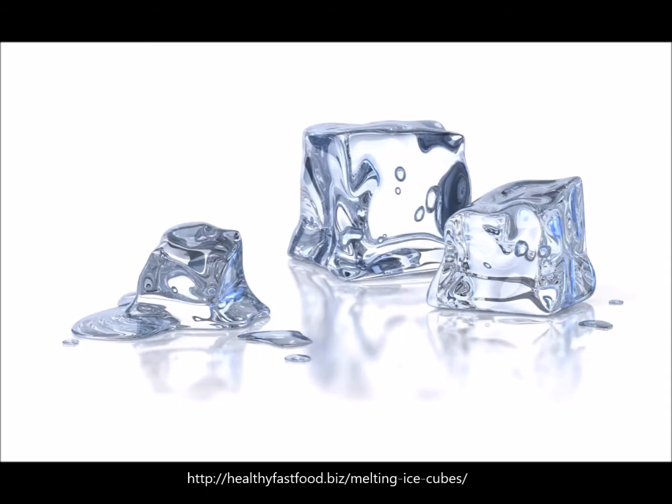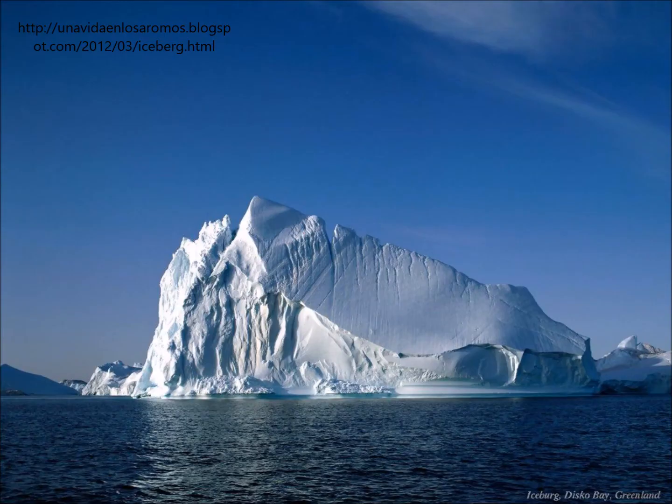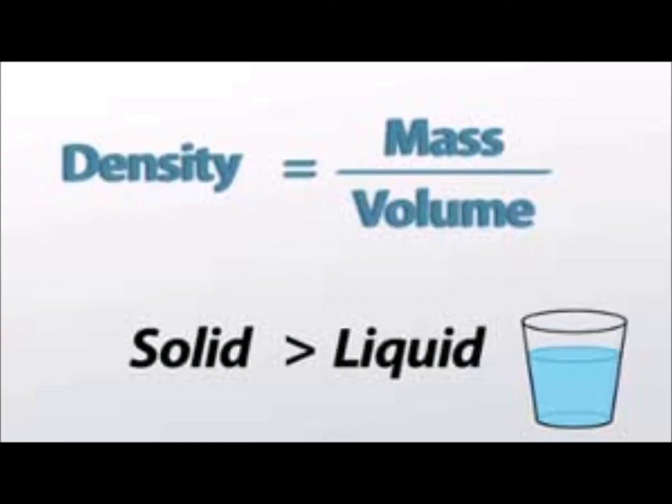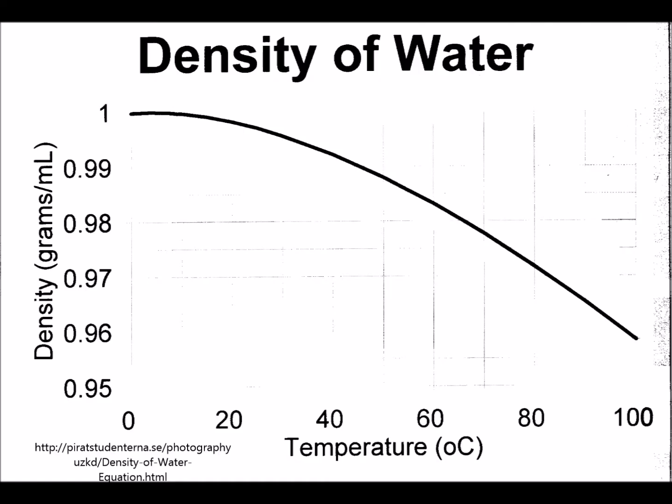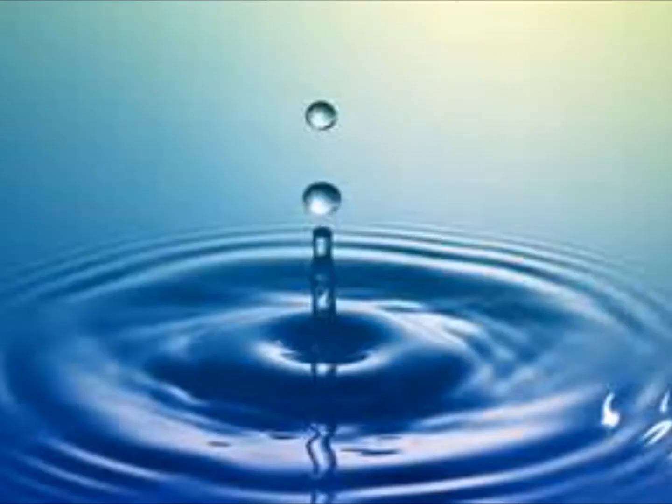As you find that ice is less dense than water, you can then use that knowledge to determine why icebergs float. Previous studies show that water does not have an absolute density because its density varies with temperature. Water has a maximum density of 1 gram per cubic centimeter at 4 degrees Celsius. When the temperature changes to either greater or less than 4 degrees, the density will become less than 1 gram per cubic centimeter. Water has a maximum density of 1 gram per cubic centimeter only when it's pure water.